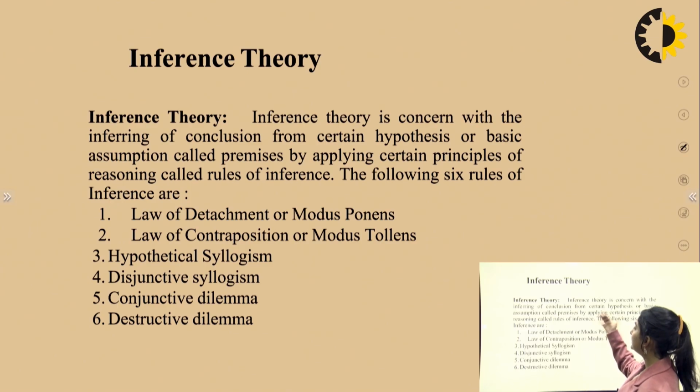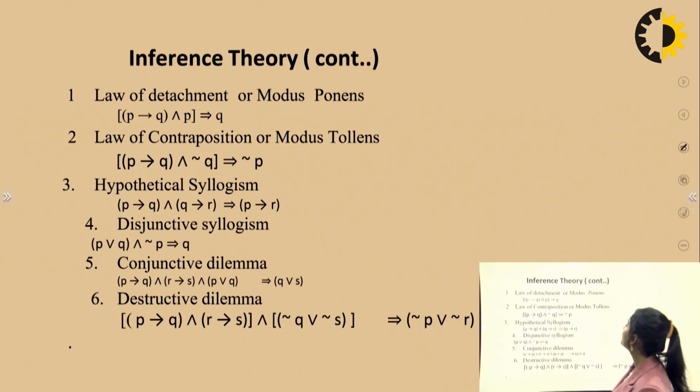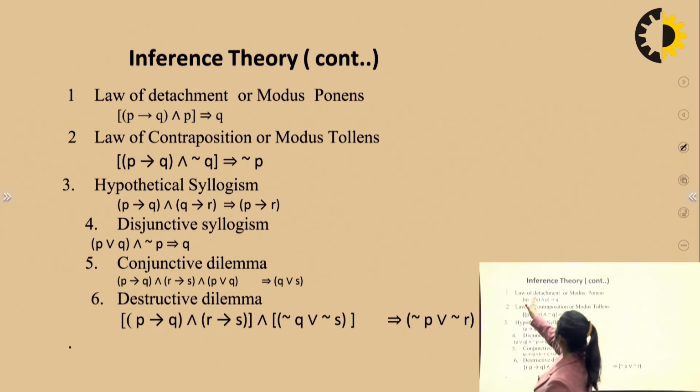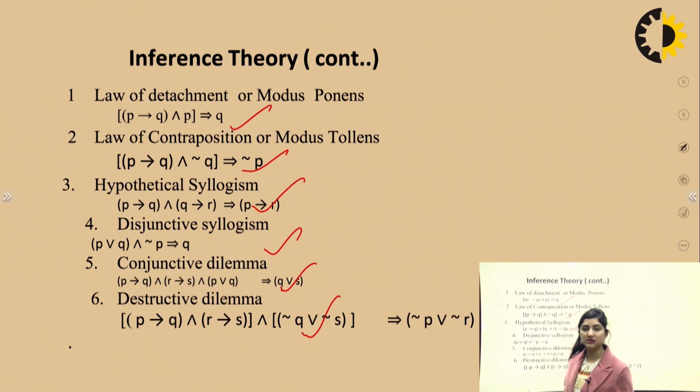Now, inference theory. These are the six types of inference rules: law of detachment or modus ponens, law of contraposition or modus tollens, hypothetical syllogism, disjunctive syllogism, conjunctive dilemma, and destructive dilemma. Law of detachment, we can understand as modus ponens: P implies Q and P will imply Q. You can see here with these symbols, whenever we have to draw a conclusion out of the premises, we will use these theorems to prove that.